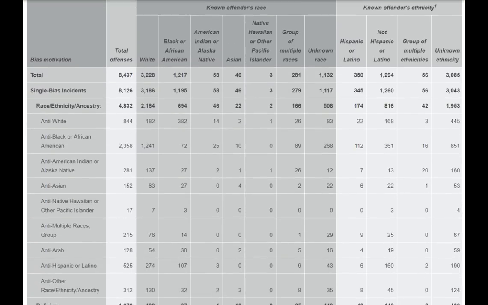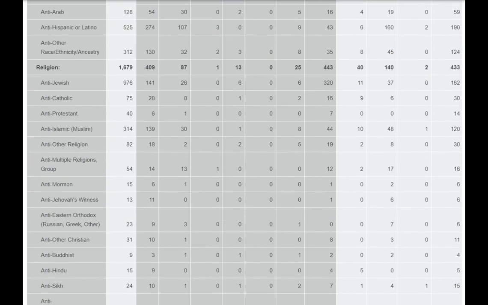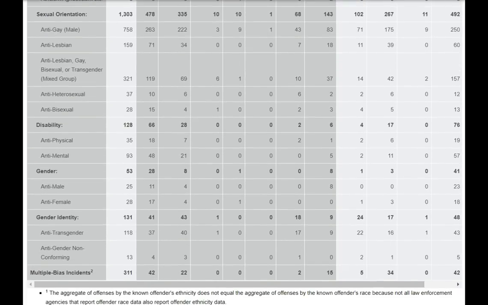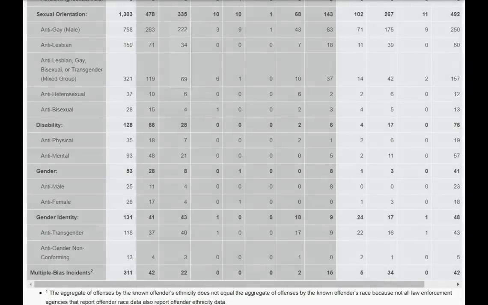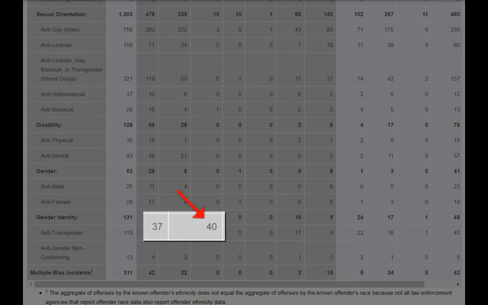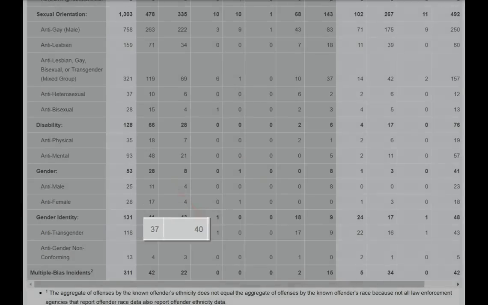If we take a look at whites, they tend to target predominantly African Americans. If we look at African Americans, they tend to target whites, while Hispanics will tend to target African Americans. Another interesting thing with this table that we can see if we scroll down to sexual orientation and gender identity is that a disproportionate amount of anti-gay, lesbian, and transgender hate crimes are committed by blacks, to the point where there's actually even more hate crimes committed by blacks against transgender despite their much smaller population.